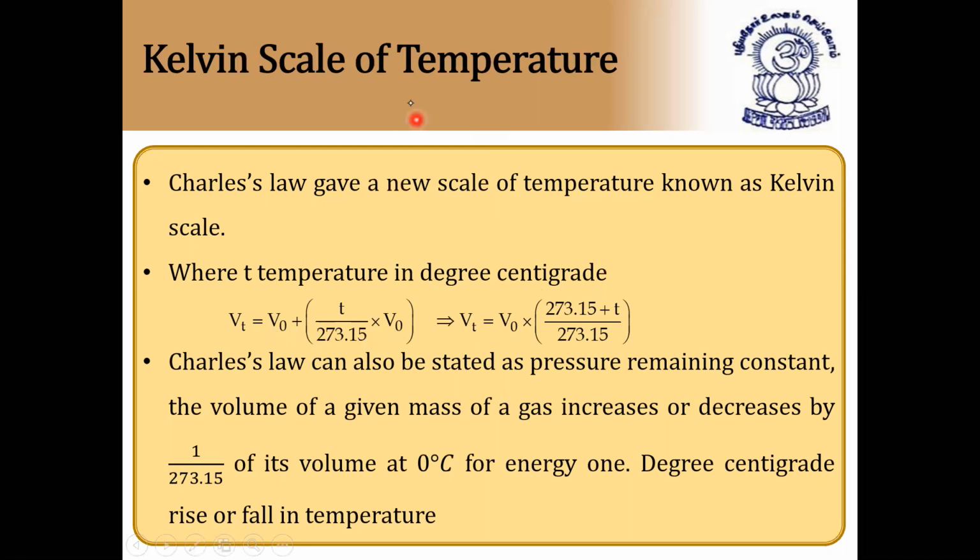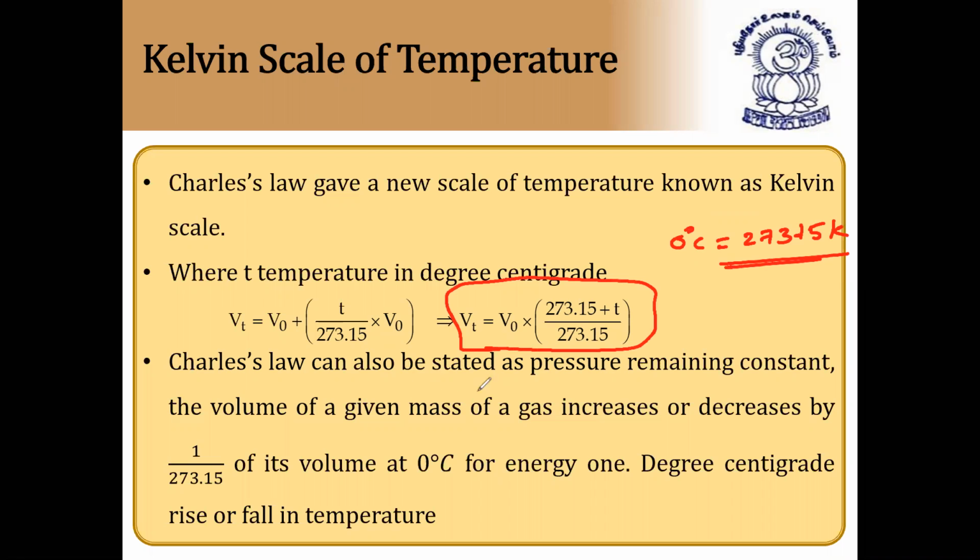How did we get 273.15? Because 0 degrees C is equal to 273.15 kelvins. So Vt is equal to V naught into (273.15 plus t) by 273.15.